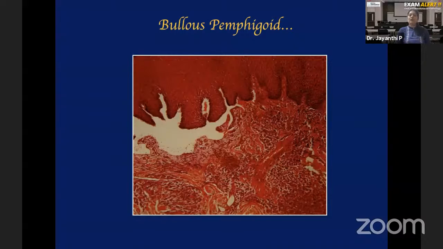The confirmation is by immunofluorescence, because by doing immunofluorescence, either direct or indirect, you are able to detect the autoantibodies which are specific to that particular disease. In case of cicatricial pemphigoid, these autoantibodies are against laminin, which is a component of basal lamina. Whereas in bullous pemphigoid, the autoantibodies are against BP 230 and BP 180, which are components of hemidesmosomes.